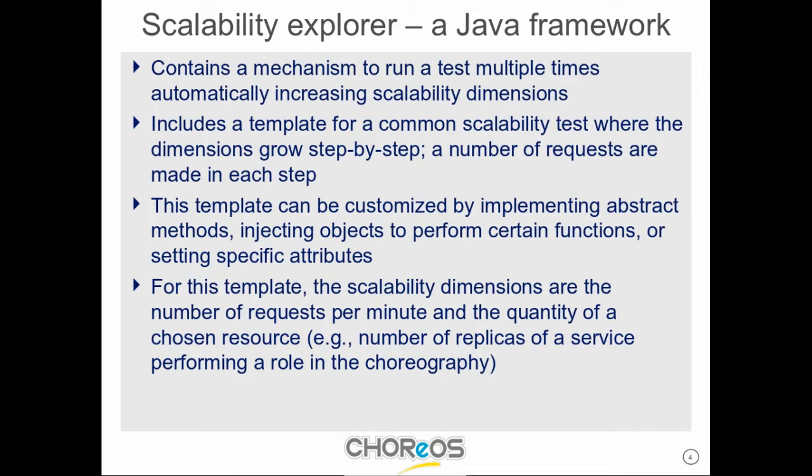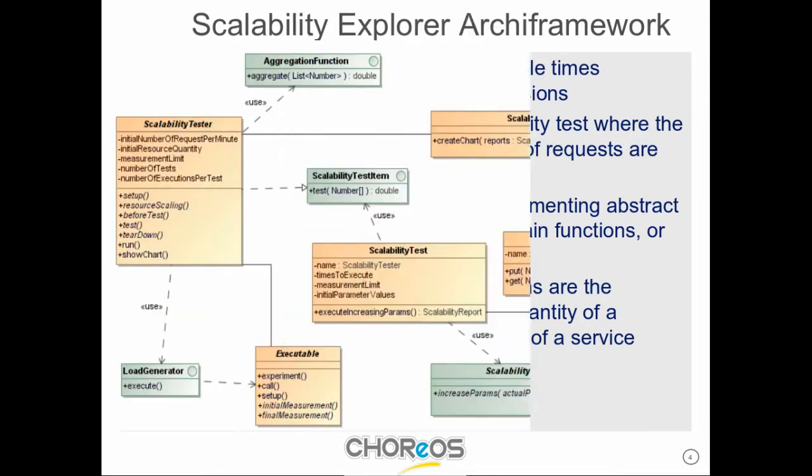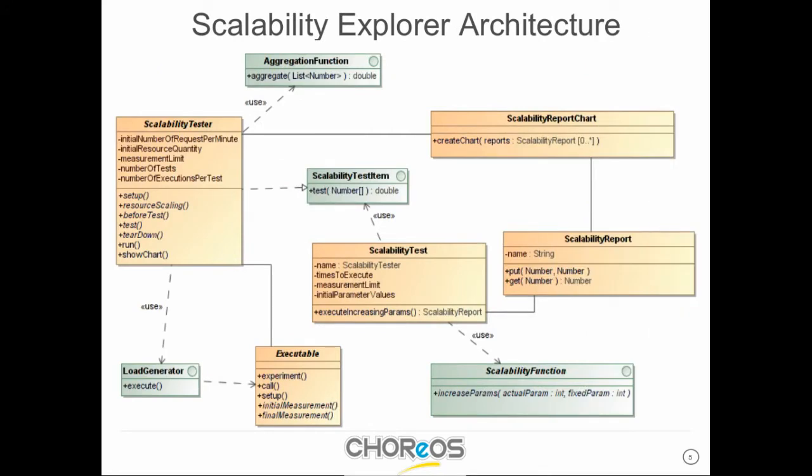For example, the number of replicas of a service performing a certain role in the choreography. So this is the overall architecture of the Scalability Explorer. And we have some detailed text explaining how each of these components work, and this can be found in the Corels deliverable